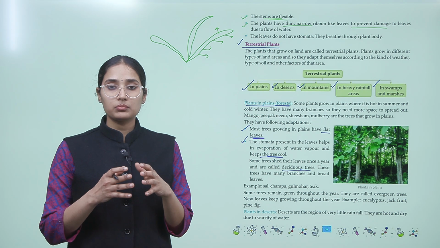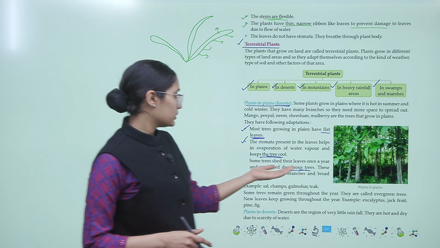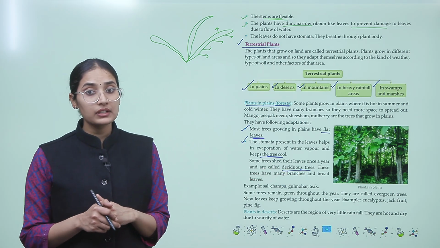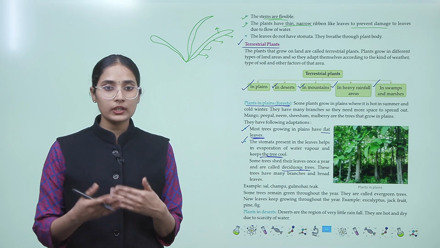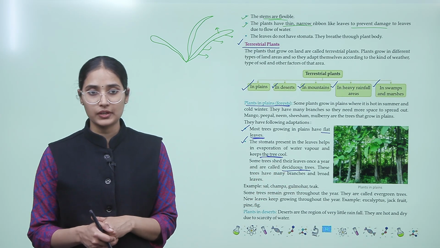So throughout they look green, okay. They don't look like a dead tree or a deciduous tree, right? So they are called evergreen trees. Now new leaves keep growing throughout the year in these trees. Example, eucalyptus, jackfruit, pine and fig.